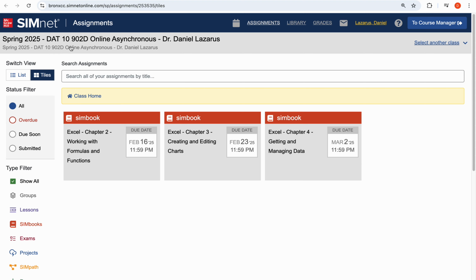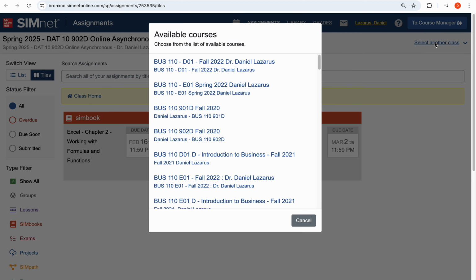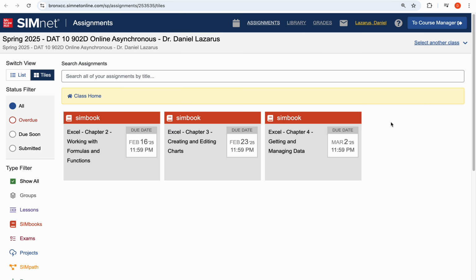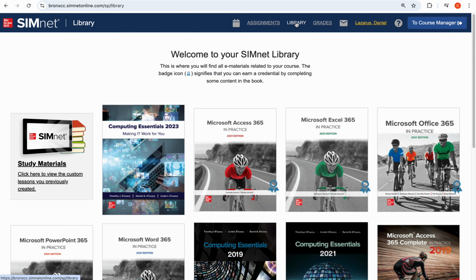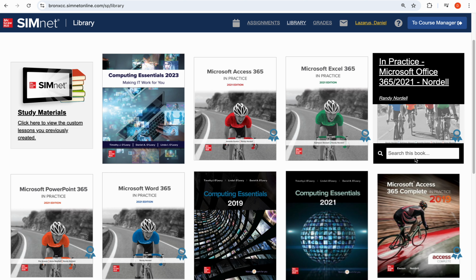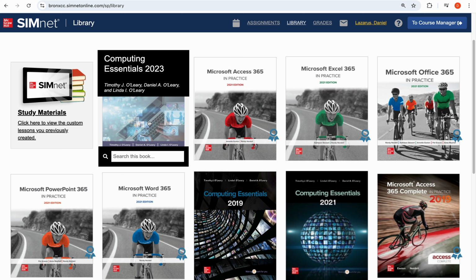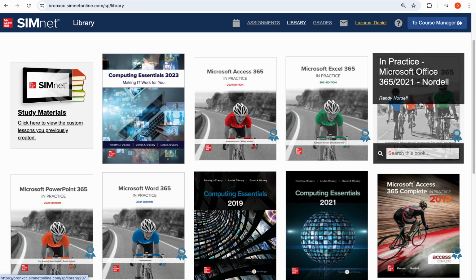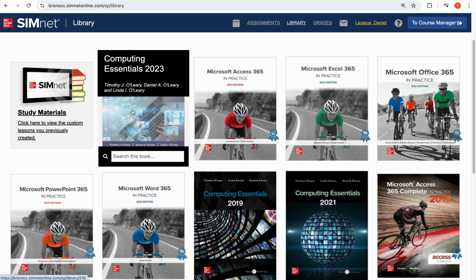If you are in another class from a previous semester, please click on select another class and select the right class here. Okay, right. And some of you have been emailing me that you're not able to access the book, which is Microsoft Office 365. Make sure you bought the correct book and entered the code. You should see Microsoft Office 2021 and Computer Essentials 2023. This may not be true for students who are using the earlier versions of the book. If you are using the earlier version, you will have to call the SimNet customer service number and talk to them and they will give you access to this.